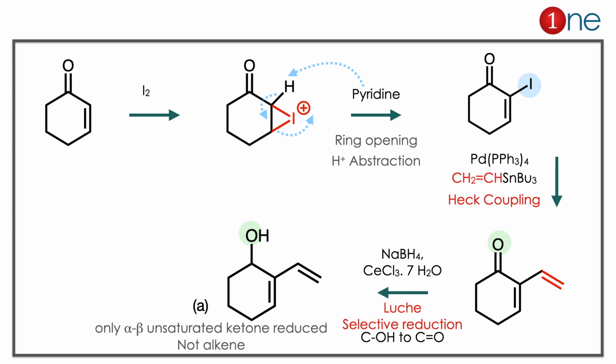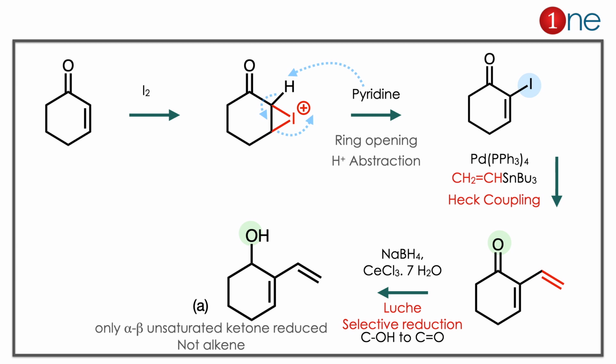The starting material has a conjugated ketone, you have an alkene there, and you are using iodine. So the iodination happens at the double bond, and a 3-member ring forms there. Then you are using pyridine. Pyridine abstracts the proton and you have ring opening there. So the ring is open, and iodine is attached. Then the next step you are using the tin and palladium catalyst. So you might guess it's a Heck or Stille coupling, a vinylic coupling. The iodine will be removed and a new C-C bond is formed there.